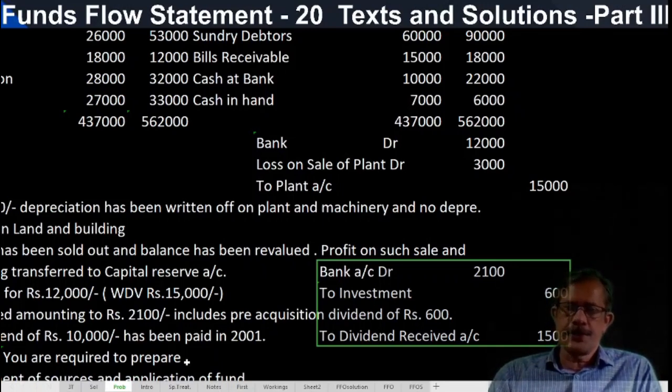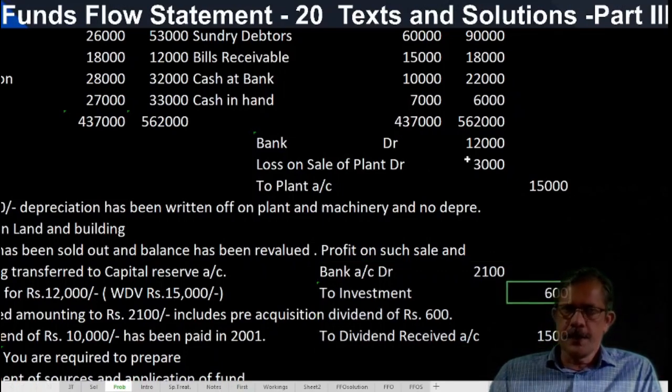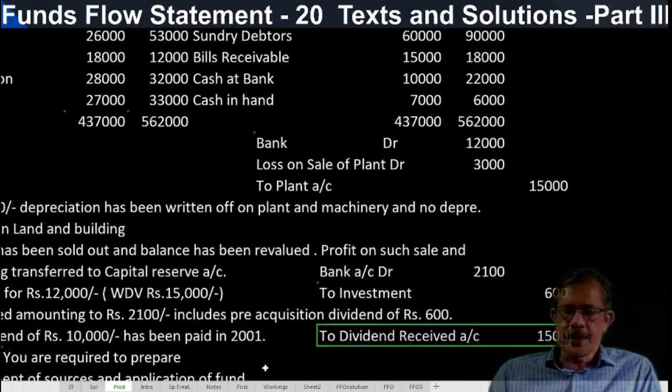So that is credited to profit and loss account. And if there is any pre-acquisition dividend, that dividend is credited to investment account. Correct? So this 600 rupees should be posted in the investment account ledger, and only 1,500 of dividend received is transferred to P&L account.